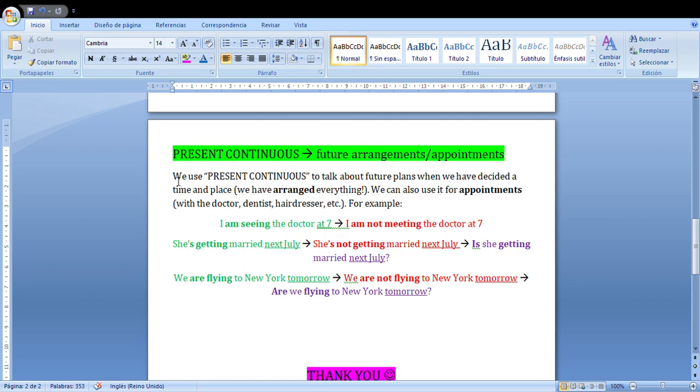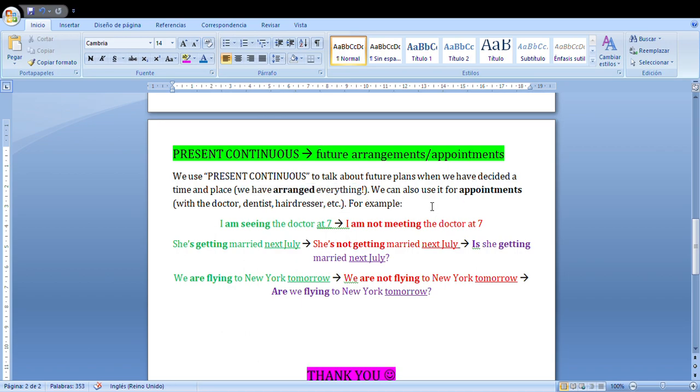As I said here, we use present continuous to talk about future plans like be going to, but when we have decided a time and place, we have arranged everything. Cuando hemos acordado todo, hemos cerrado todo, está todo organizado.